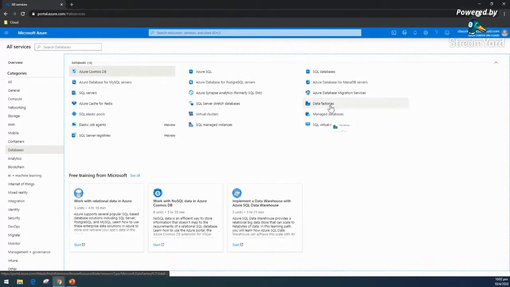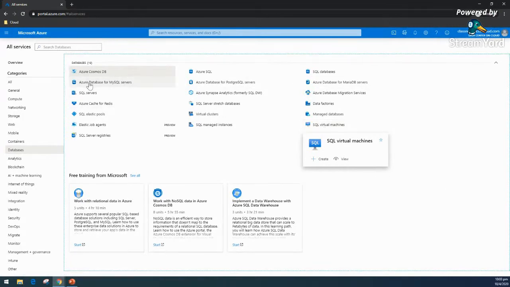Database Migration Service and Data Factory, you can say it's some kind of pipeline service, or intermediator. Let's say we want to migrate data from one place to another, and we want to massage the data. This kind of thing, especially in the case of big data, is where Data Factory comes into the picture. And SQL Managed Instance is a managed infrastructure as a service. It's not a PaaS, or you can say it lies between PaaS and IaaS, but it is the expensive one, and it offers quick lift and shift migration for your on-premises MS SQL, as well as SQL on virtual machine, which is purely infrastructure as a service. We will see this later.